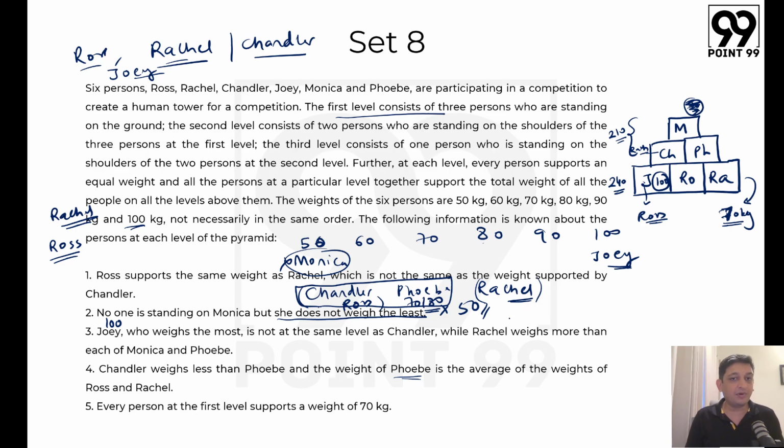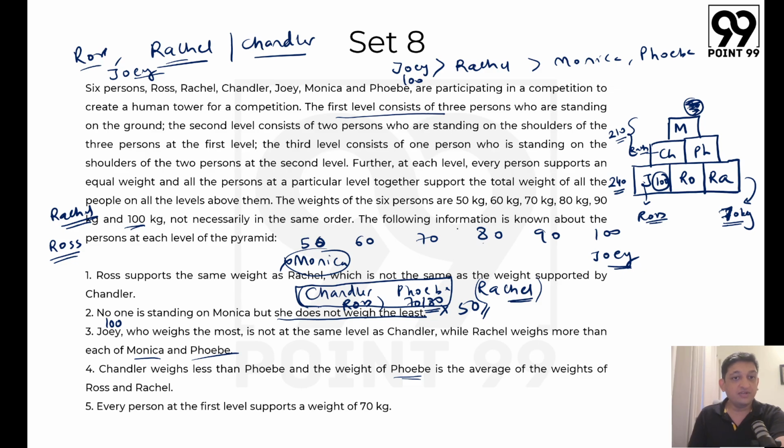Now what can we do about this? We know that Joey is 100, who weighs the most, not at the same level, and Rachel weighs more than each of Monica and Phoebe. Now if you look at what Rachel is going to weigh, if you just order all these people, Rachel will definitely be less than Joey. That much is for sure because Joey is the heaviest, 100. We know that Rachel is greater than Monica and Phoebe. So Rachel has to be greater than Monica. Rachel has to be greater than Phoebe. That much we know for sure.